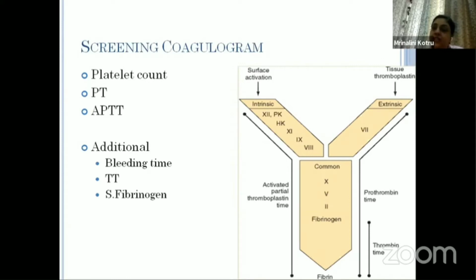And then additionally, thrombin time and serum fibrinogen. Bleeding time also has some value in some settings, so that can be retained because it is easily done and can give information if it is prolonged. If it is normal, then we cannot say much, but if it is prolonged, it still gives us some information. But platelet count, PT and APTT solve half of the problem and give us a direction in which to go.